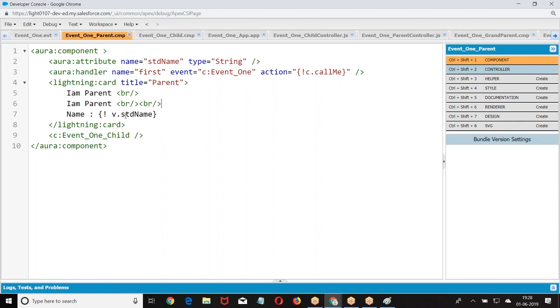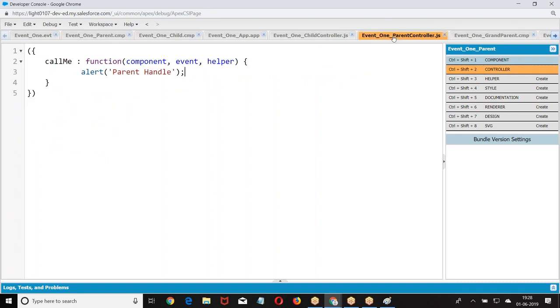Now, what is the value of student name? I have not given it. So when the parent wants to handle it, what are we doing here? We are giving an alert. The parent is saying, name equal to event dot get param.